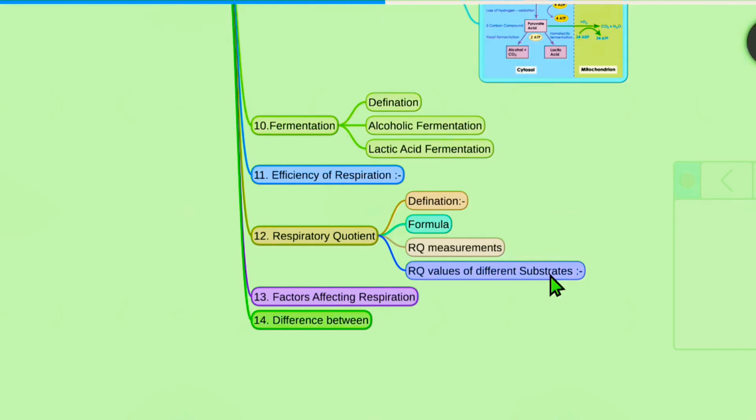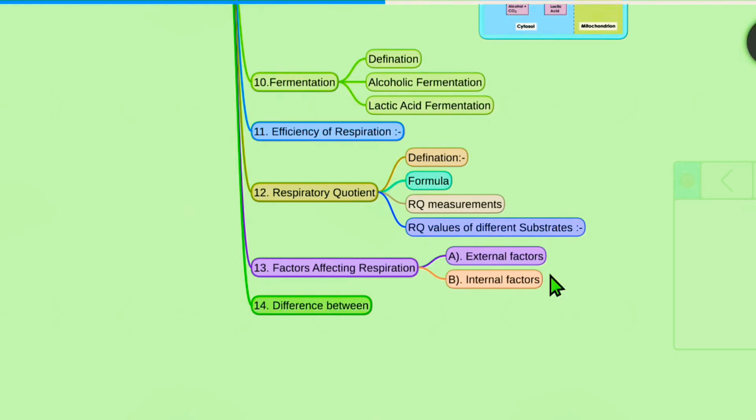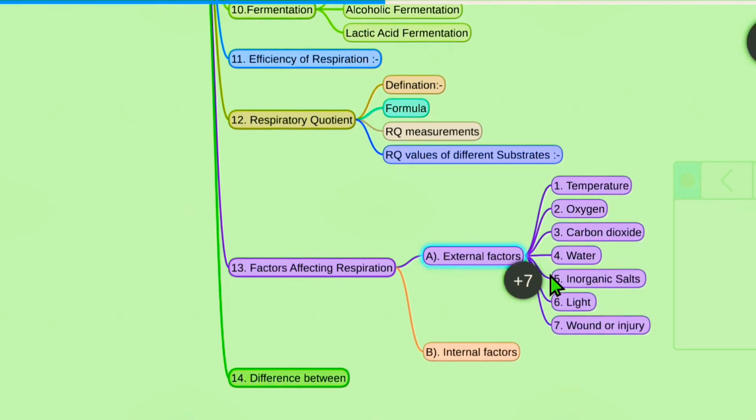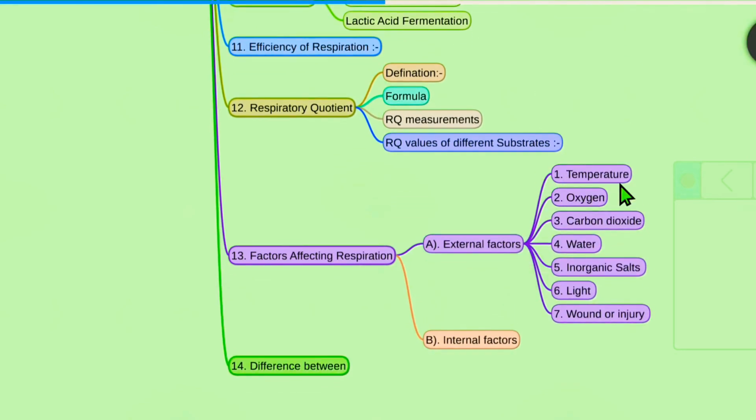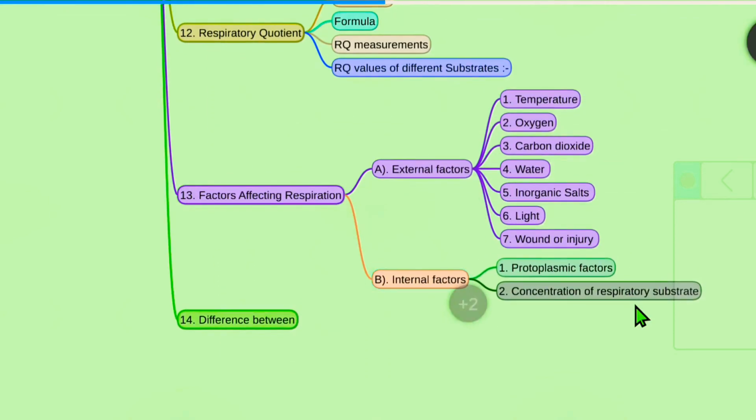And next we'll see the factors affecting the respiration. First we'll see the external factors. In external factors, the effect of temperature, oxygen, carbon dioxide, water and inorganic salts, light, wound or injury, how they affect the respiration. And internal factors are the protoplasmic factors and the concentration of the respiratory substrate.